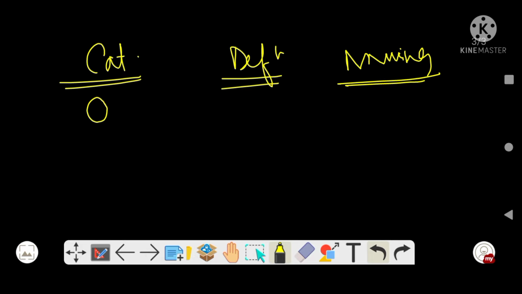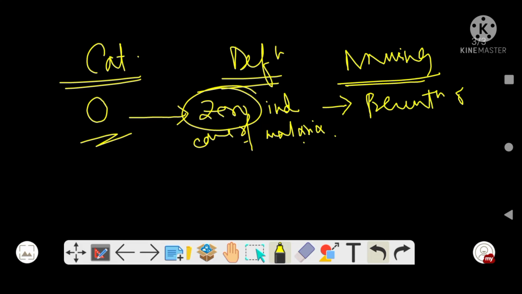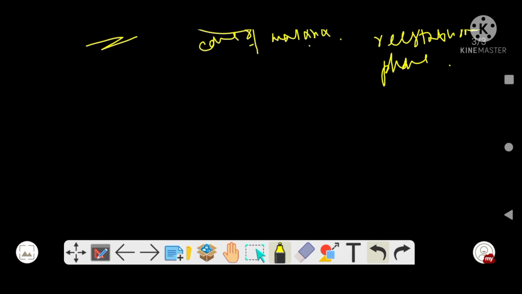First I am moving to category 0. So category 0, the definition is zero indigenous cases of malaria. Category 0, zero cases of malaria, and the naming is prevention of re-established phase. Right, prevention of re-established phase. Now, there are 4 categories, category 0, 1, 2, 3.